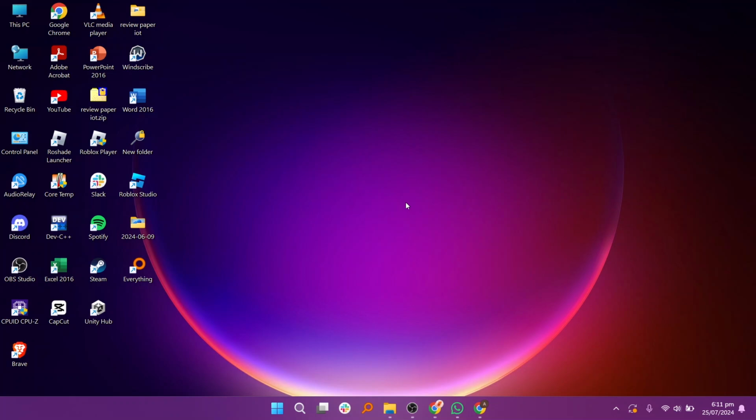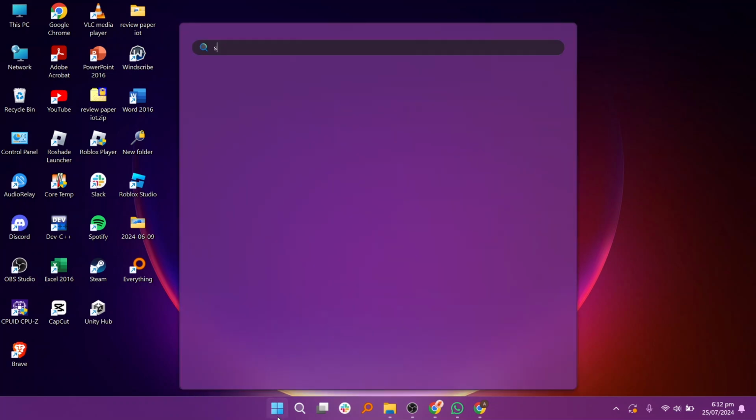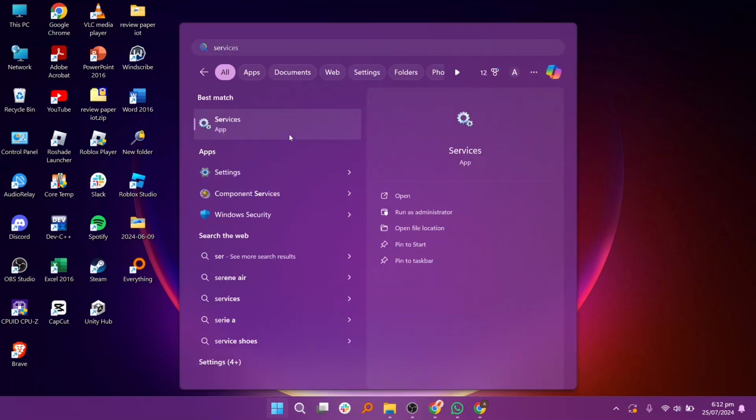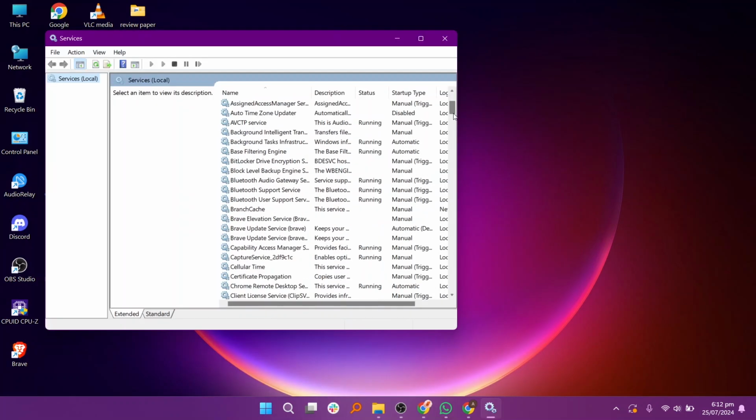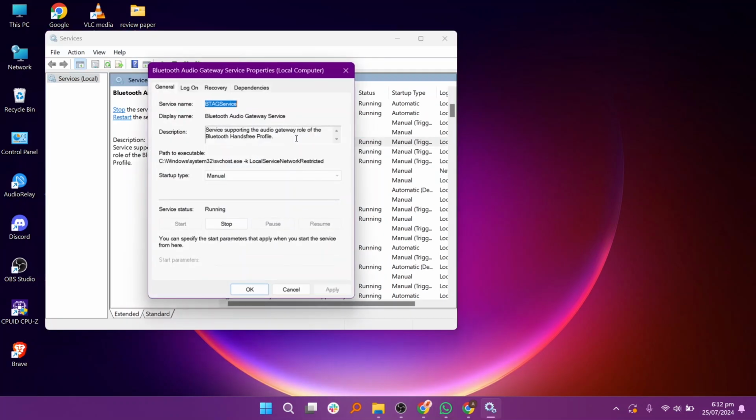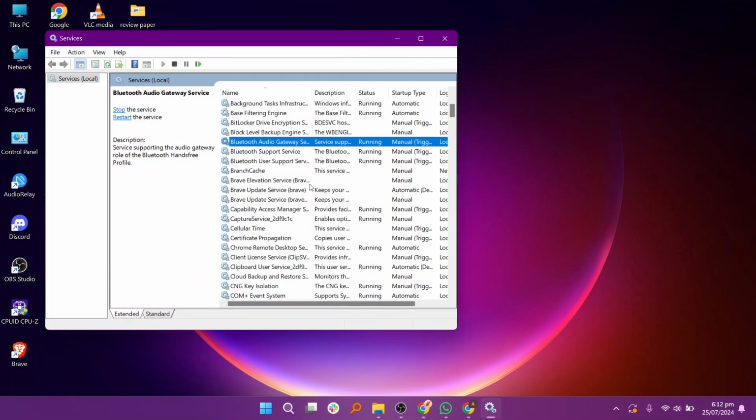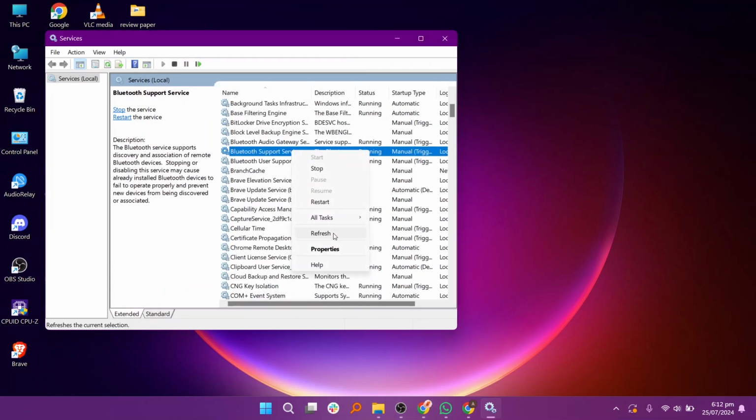Another way to fix this problem is to go to the window icon again. Search for the services option and click. After that, scroll down and you will find Bluetooth audio gateway option. Right-click and reach its properties. In the startup type, change the option to automatic. Here, click on OK and you'll be done. Apply the same thing with the other Bluetooth option to fix the problem.